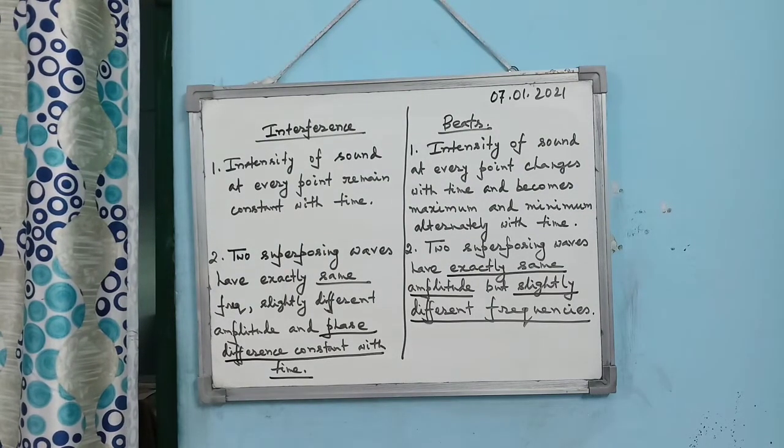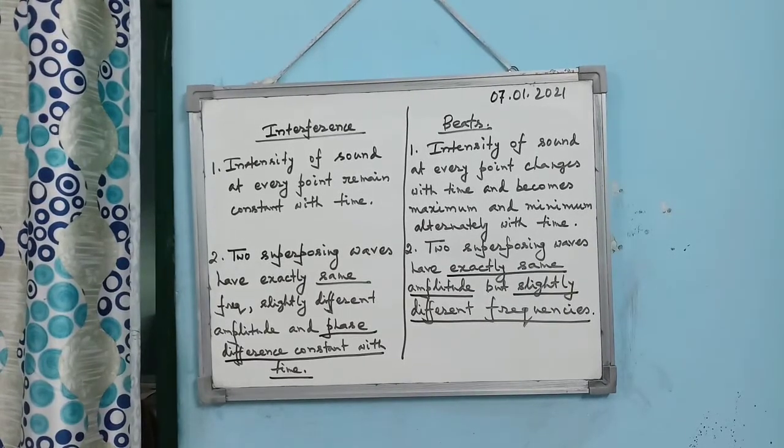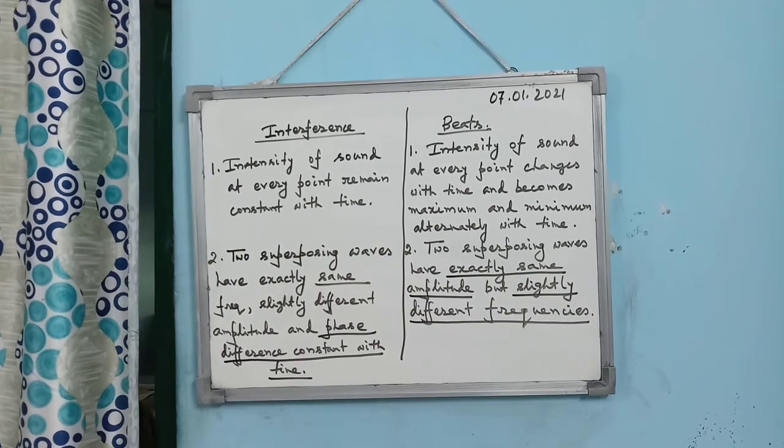Alright, so that's all about this chapter, and this last topic is very important for your exam: what are the differences between interference and beats. You please learn and practice, and also practice the analytical method to show that beat frequency is equal to n1 minus n2 hertz. Thank you, children.